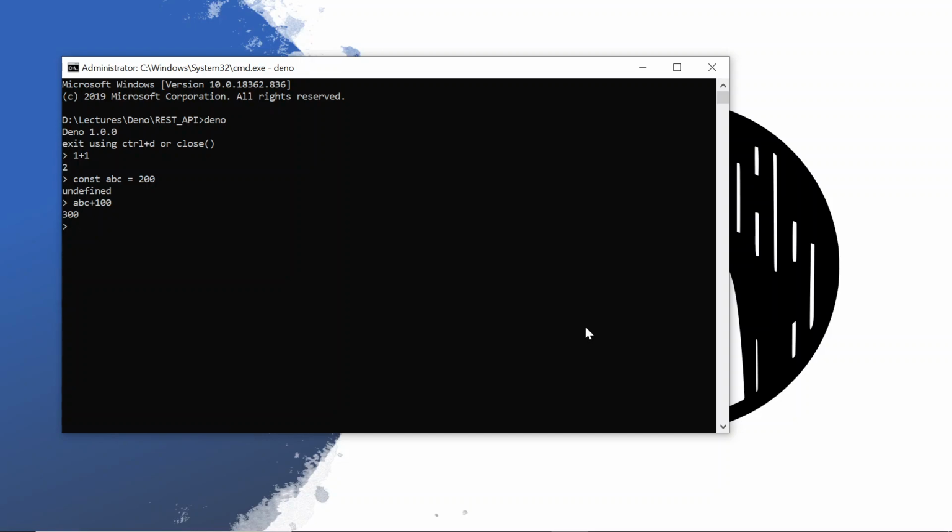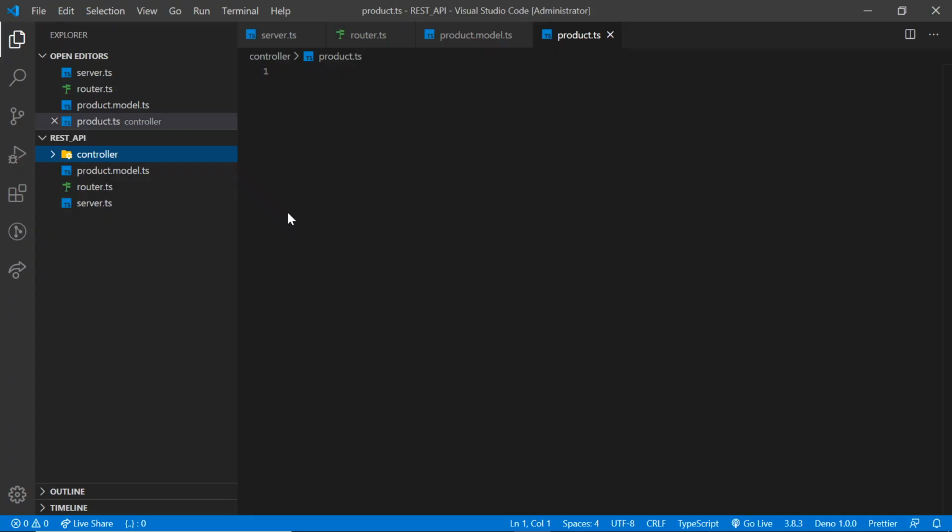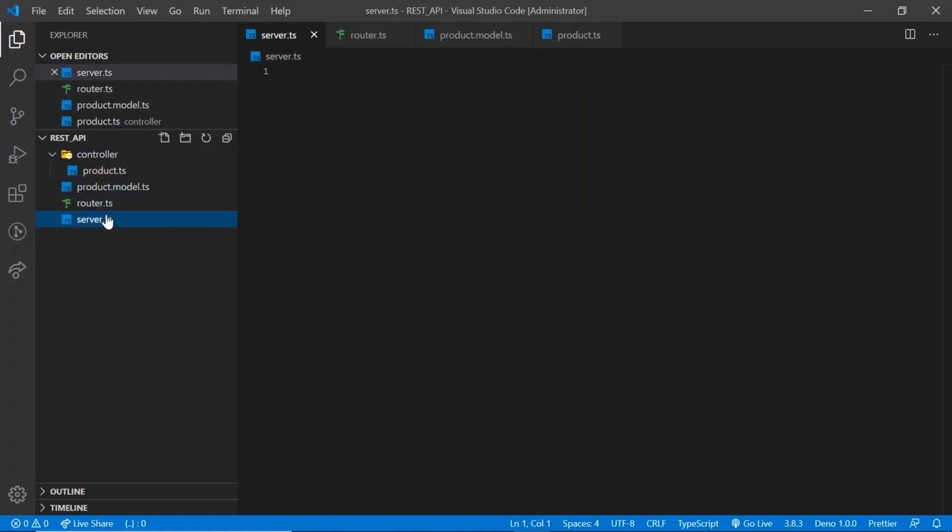Now let's jump to VS Code, where I have already created a folder called REST API. In this example, I am going to create basic CRUD operations with a simple example of product because e-commerce is in demand. So I am taking that example only for easy understandability of everyone. In order to save some time, I have created a few folders and files, and currently all these files are empty.